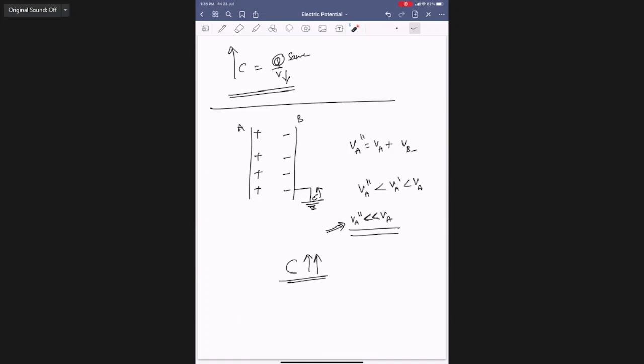So overall potential of A got decreased. Then its ability to conduct increases. Got it?